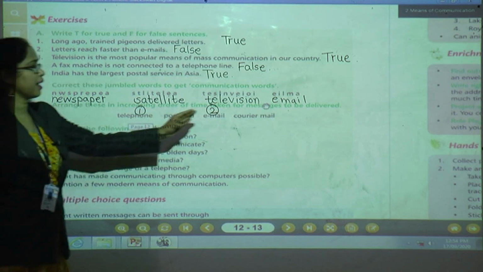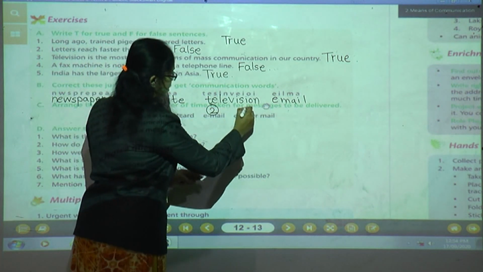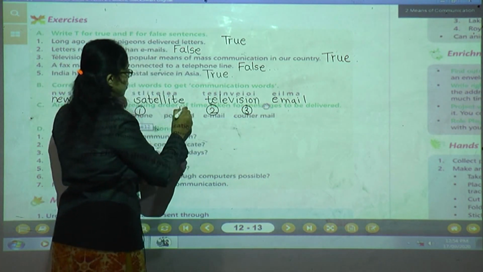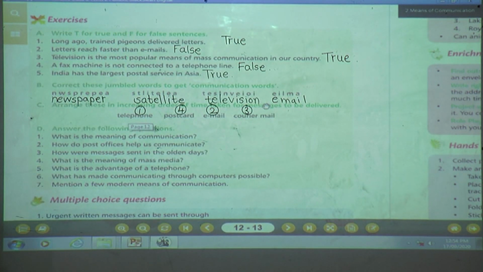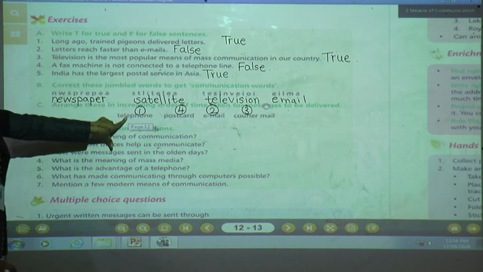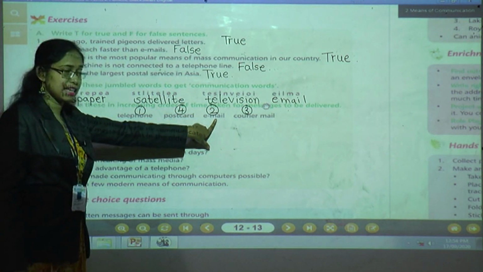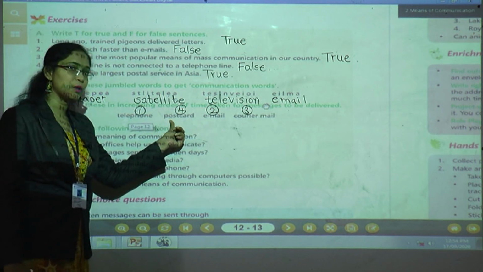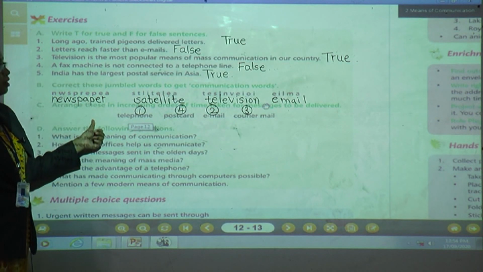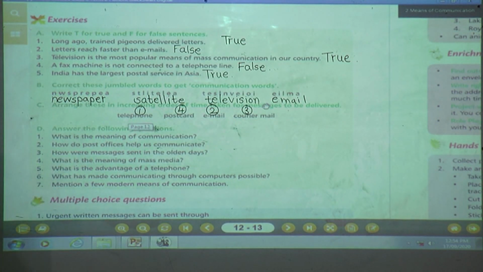And number 3 is courier mail. And last one is postcard. Done, children? Now we have already done it. Again we will see. First is telephone, second one is email, third one is courier mail, and fourth one is postcard. Done, children? Okay, understood? Okay, now we will solve the next question.